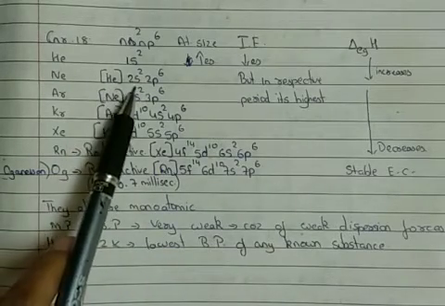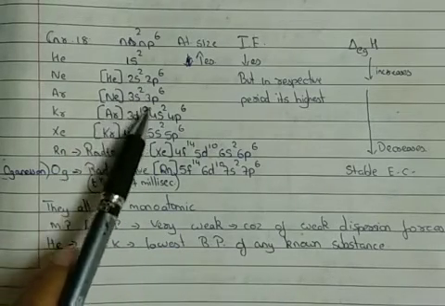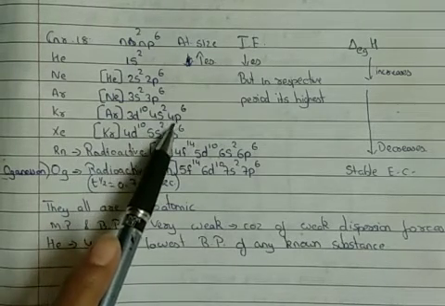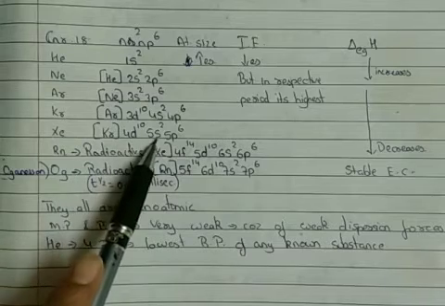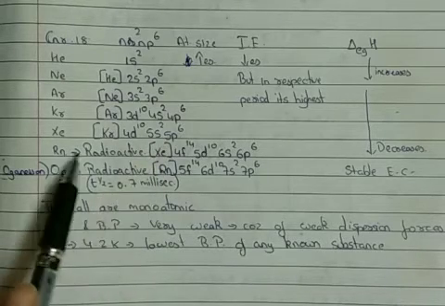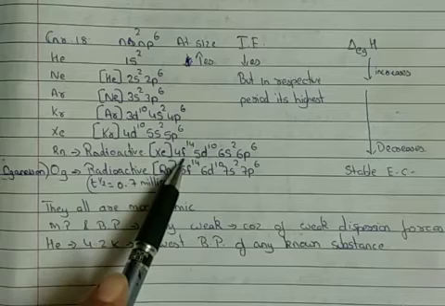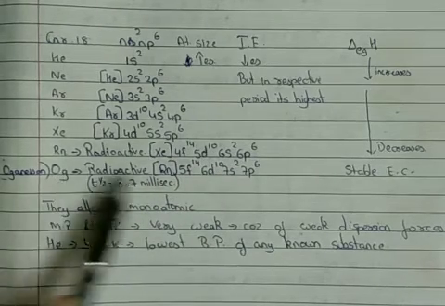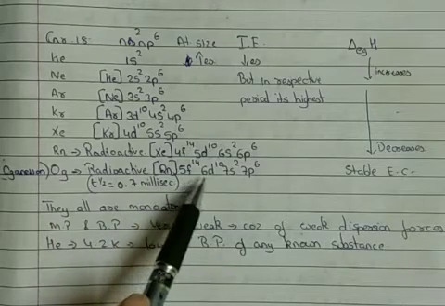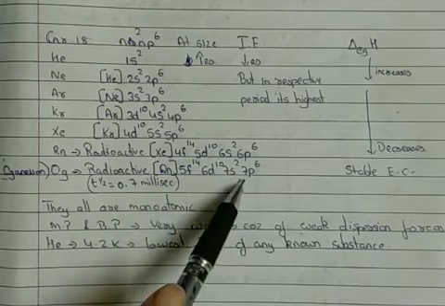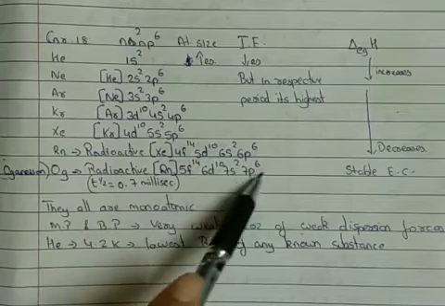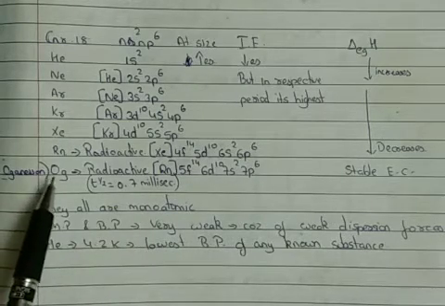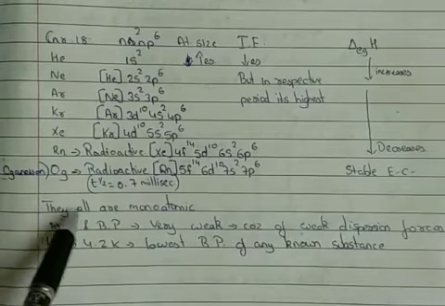So we have neon 2s2 2p6, argon 3s2 3p6, krypton 3d10 4s2 4p6, xenon 4d10 5s2 5p6. For radon it will be xenon 4f14 5d10 6s2 6p6, and for oganesson it will be radon 5f14 6d10 7s2 7p6. If we sum up all this, it counts to 118, our last element as of now in the periodic table.